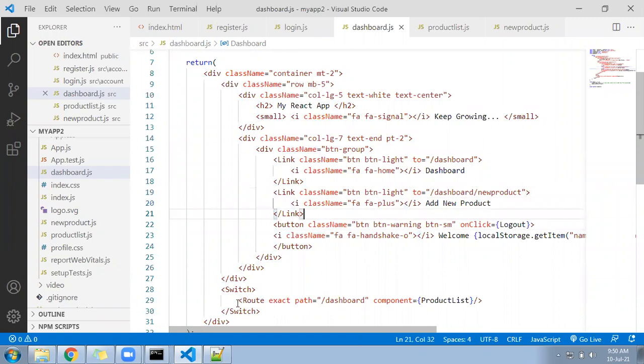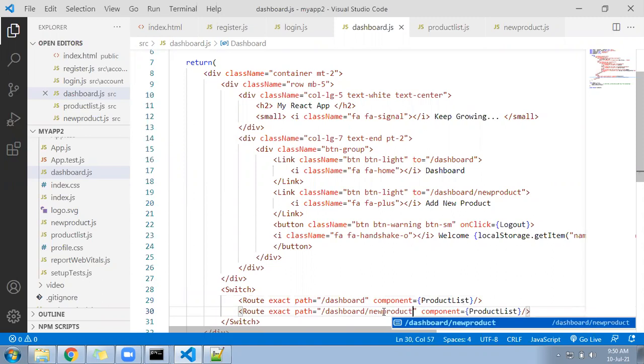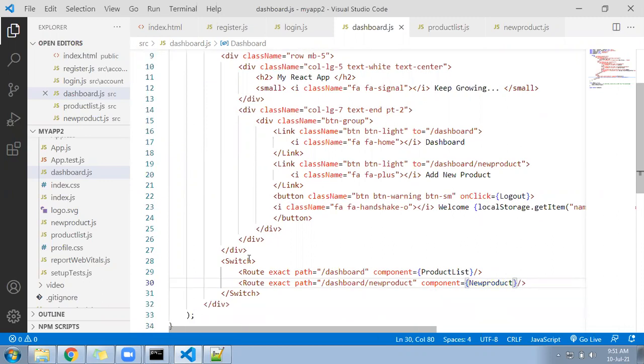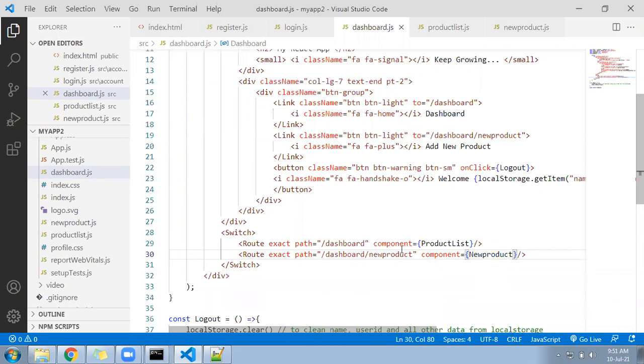Now below you have to add a condition saying like dashboard / new product. Then load which component? New product component. Load the new product component. Save the file. Let's verify.